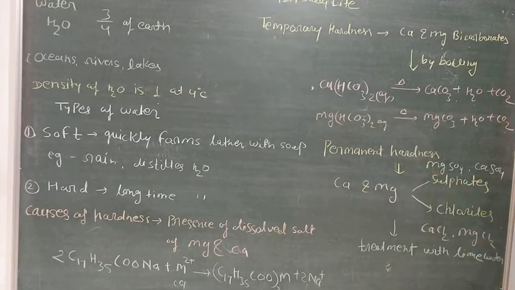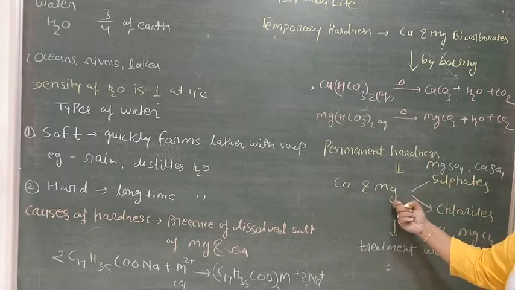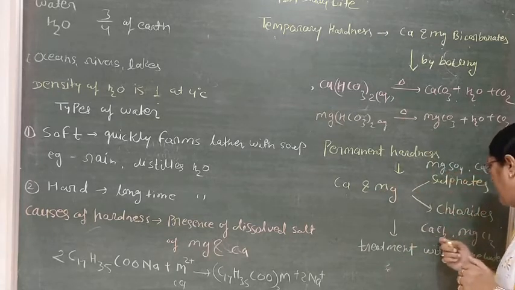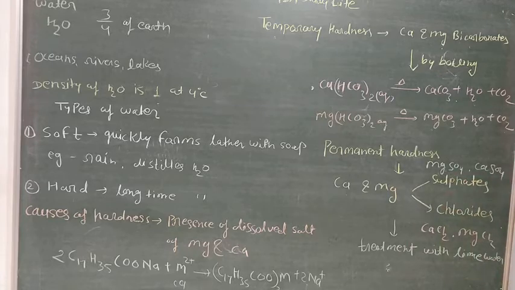Permanent hardness of water is created by calcium and magnesium sulfate and calcium and magnesium chloride. These two components are the main cause of permanent hardness of water, and it cannot be removed with normal boiling or normal treatment. You have to give some extra treatment to get rid of permanent hardness.